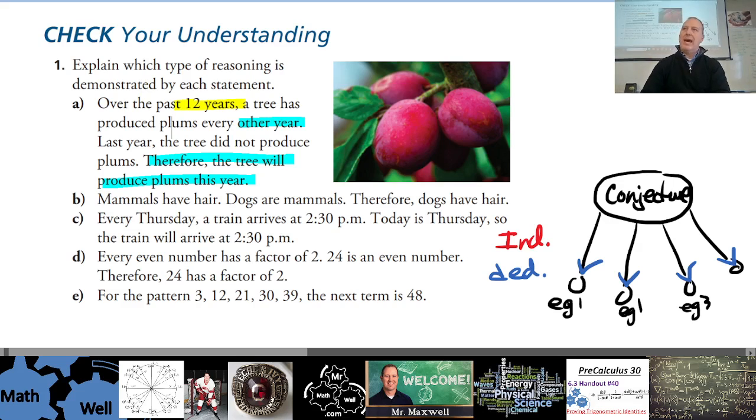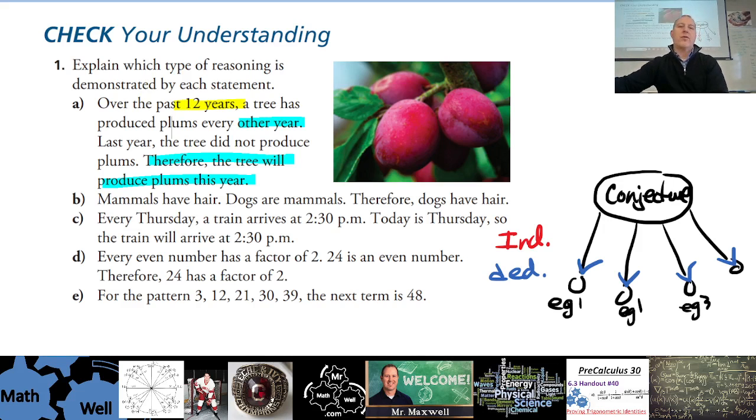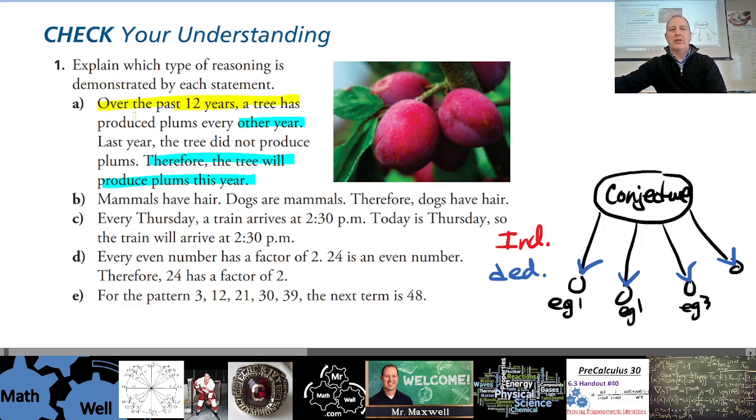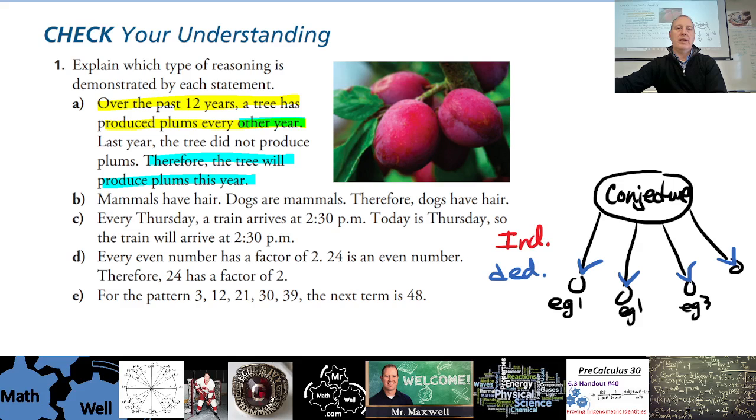All right, guys, so overall here, over the past 12 years, the tree has produced plums every other year. Last year, it did not produce plums, therefore the tree will produce plums this year. I guess this is a tricky one, but I think that they would say that this would be inductive reasoning, because of the observations of what the tree has been doing, making a conjecture. So this one is inductive.